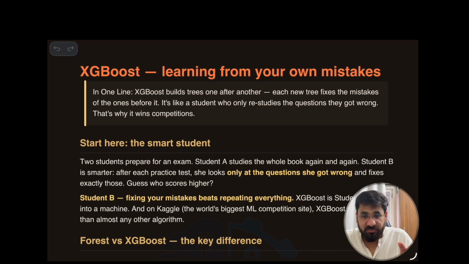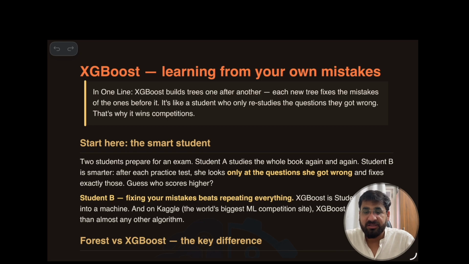She learns something the first time and appears in the exam. After the exam, whatever mistakes she has made, next time she will correct those mistakes. She will not go through all the questions, she will just correct her mistakes and appear in the second exam.